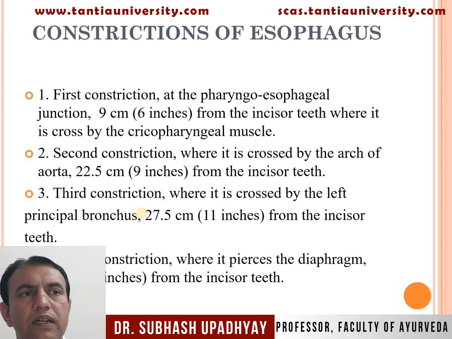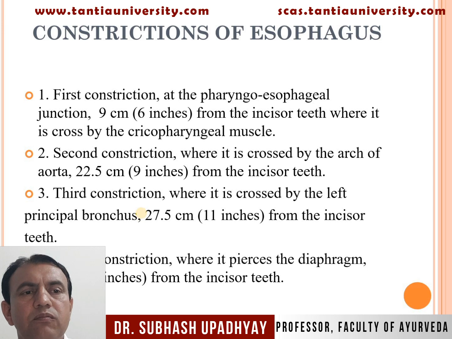Constrictions of the esophagus. First constriction at the pharyngoesophageal junction, 6 inches from the incisor teeth, where it is crossed by the cricopharyngeal muscle. Second constriction, where it is crossed by the arch of the aorta, 9 inches from the incisor teeth.